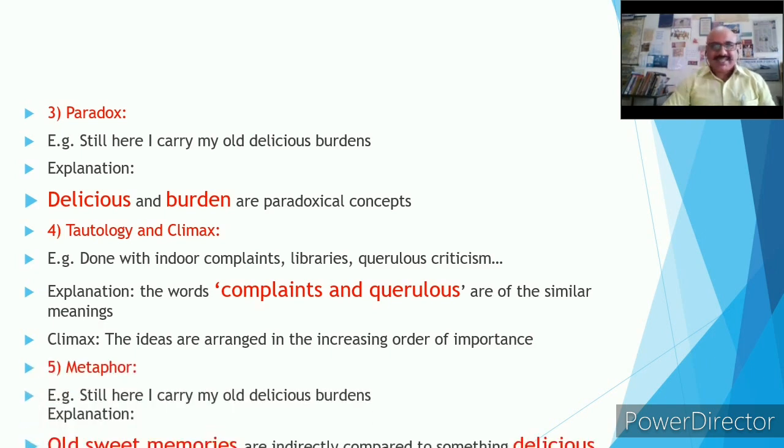The next device is metaphor. So this is also a prominent device in the poem. Still here I carry my old delicious burdens. So old sweet memories are here indirectly compared to something which is delicious. For example, Song of the Open Road also, you can take it as an example of metaphor.